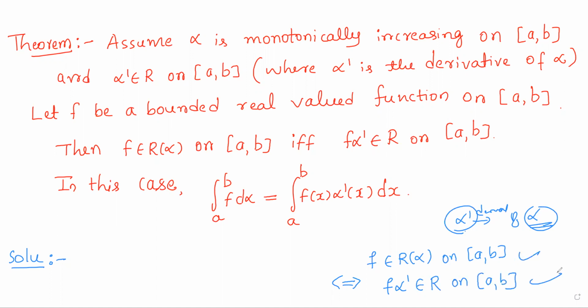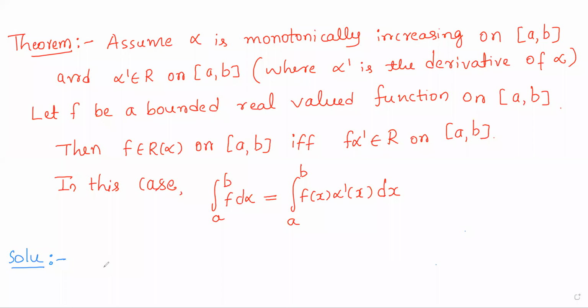We shall prove this if and only if condition: f is Riemann-Stieltjes integrable if and only if f into alpha dash is Riemann integrable. And in this case, the Riemann-Stieltjes integral of f is equal to the Riemann integral of f into alpha dash. So this is what we will prove here. We should start with an epsilon: let epsilon greater than 0 be given.